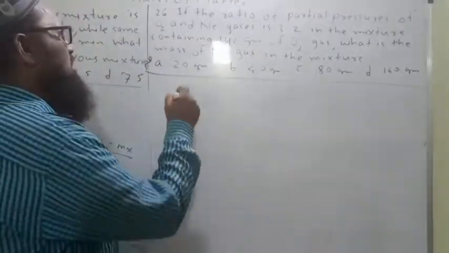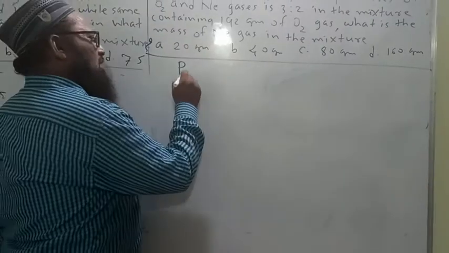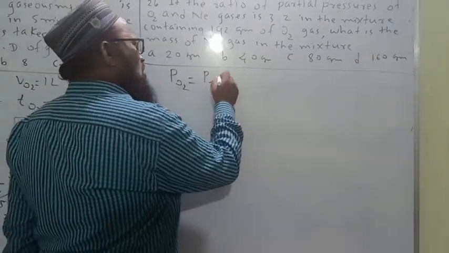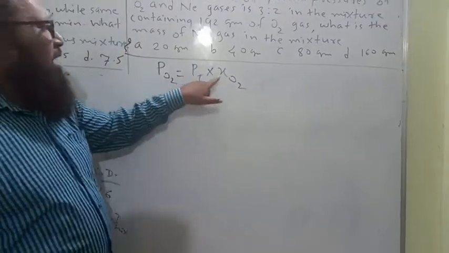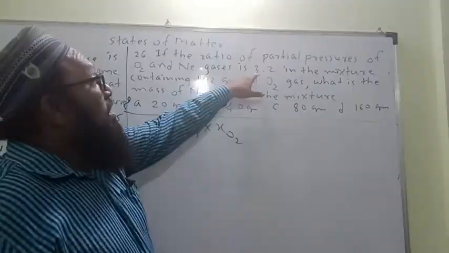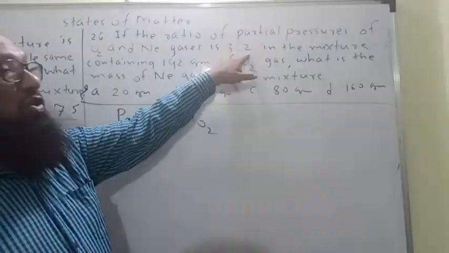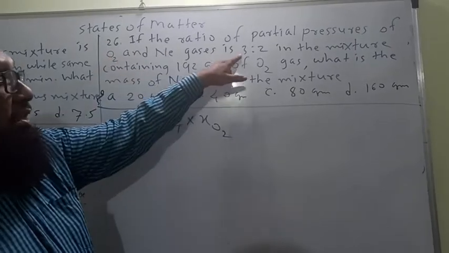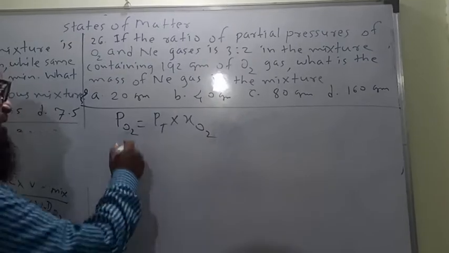What does Dalton's law tell us? The partial pressure of a gas, here O2, is equal to the total pressure of the gas into the mole fraction of that gas. For oxygen we can write it in this manner. Now look here, oxygen and neon, what is the ratio? 3:2. Total pressure we have to consider here is 3 plus 2, 5. Partial pressure of oxygen we consider 3, and partial pressure of neon we consider 2.